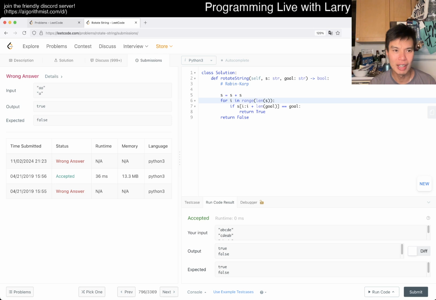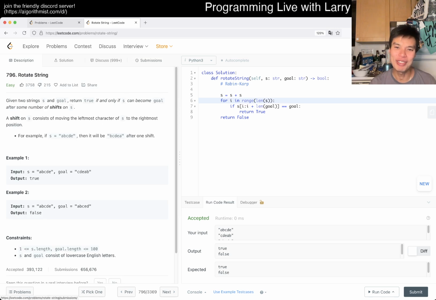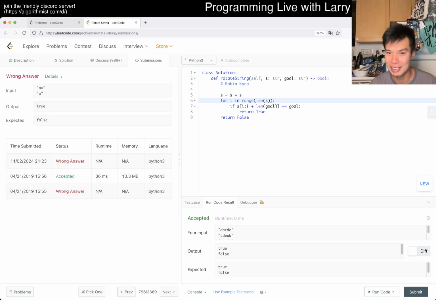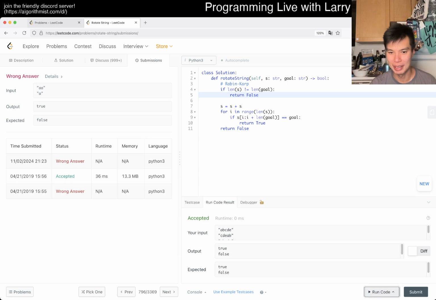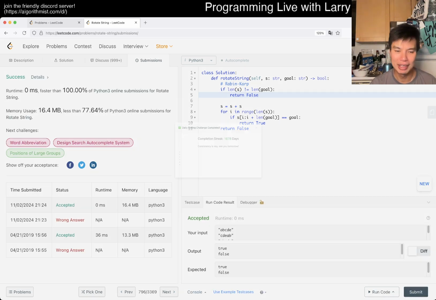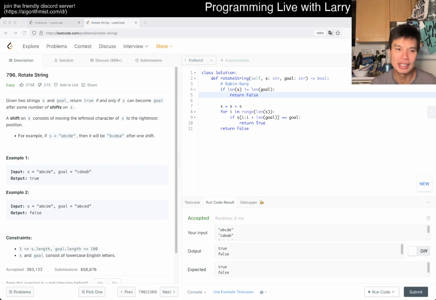Oh no. I hate you. As I was writing this, I was like, oh, but what if they have different lengths? But then I was like, I think they're the same length, it's fine. I think some of the earlier problems try to trick you with edge cases like this, and I didn't consider it. I mean, this is an obvious if statement, right? But oh well, it is what it is. Not an interesting thing to fix.